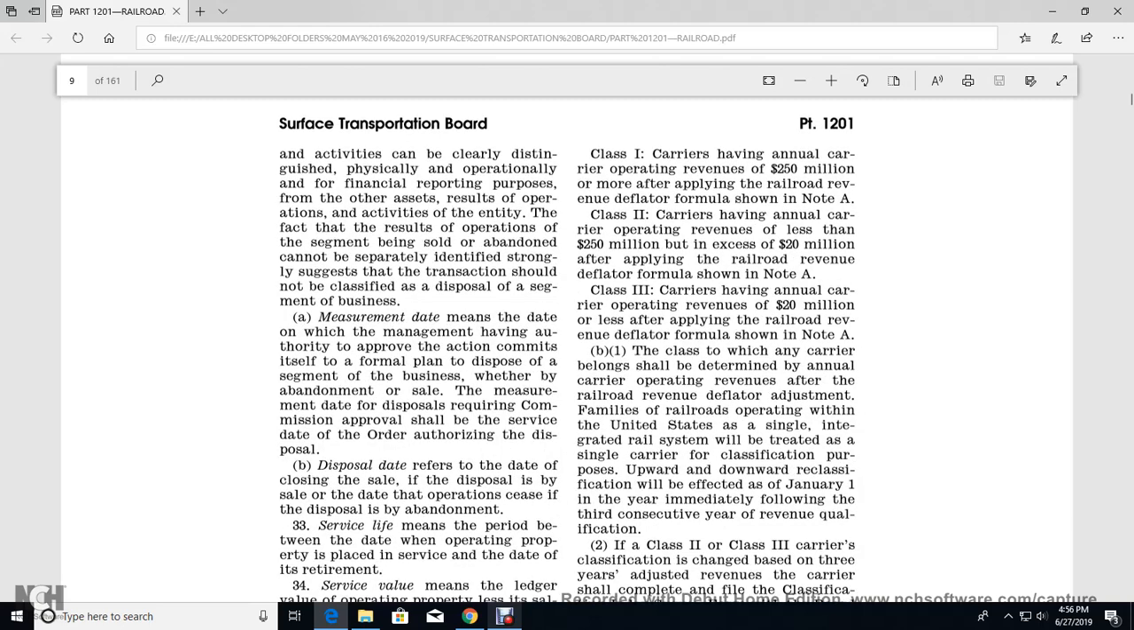B1. The class to which a carrier belongs is determined by its annual operating revenues after the revenue deflator adjustment. Affiliated railroads operating in the United States as a single integrated rail system are treated as a single carrier for classification purposes. Upward or downward reclassification takes effect on January 1st of the year immediately following the third consecutive year of revenue qualification.